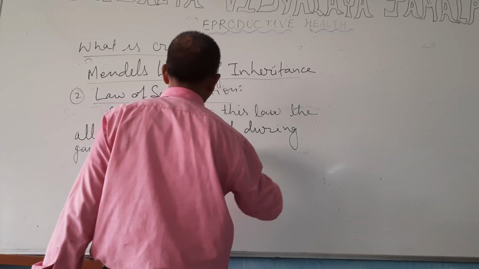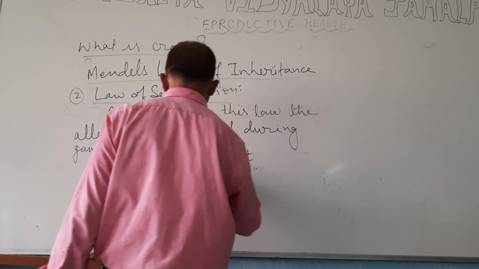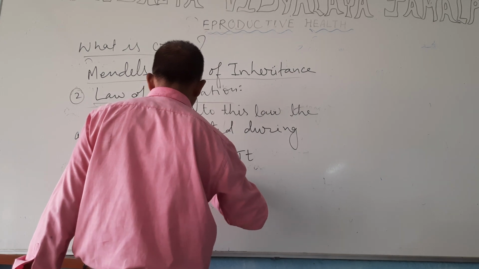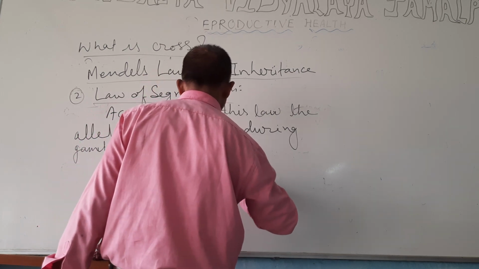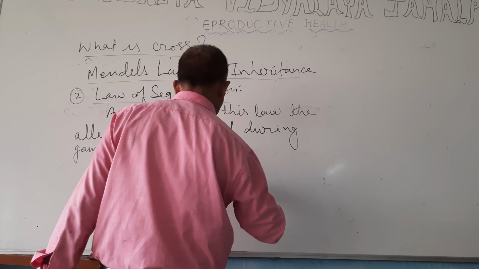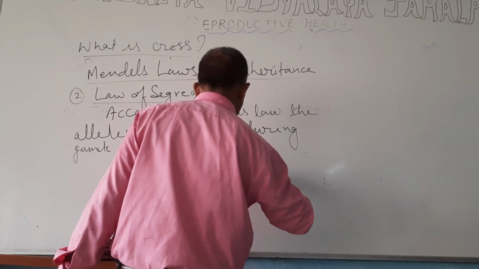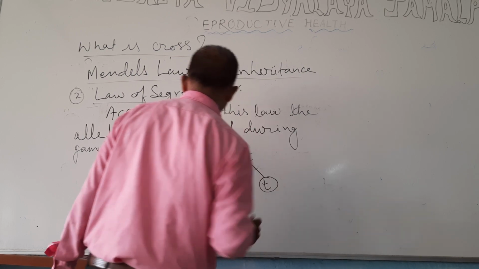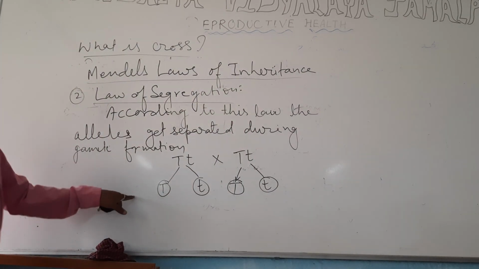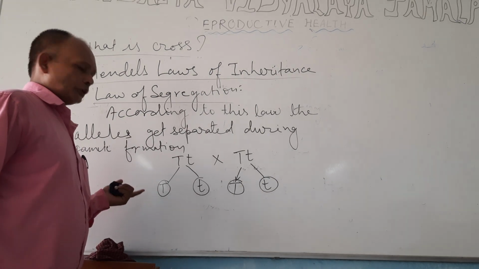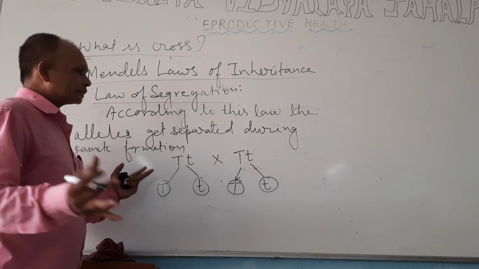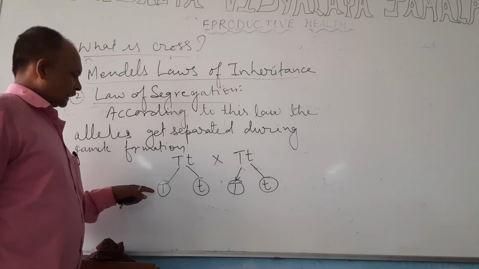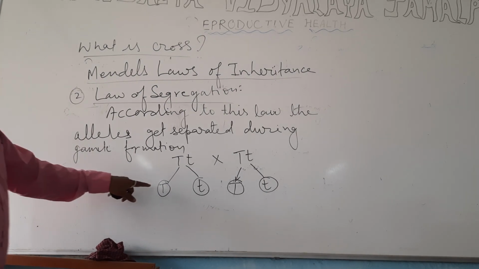TT crossed with TT will form two gametes having this genotype. As we see, the gametes are haploid, so the two alleles get separated during gamete formation in meiosis.